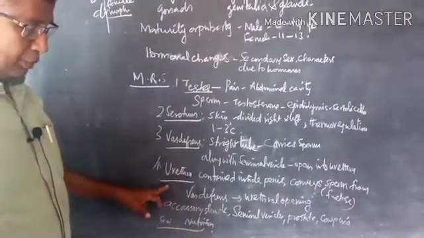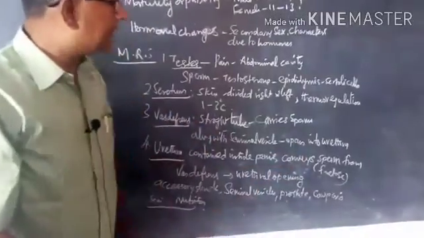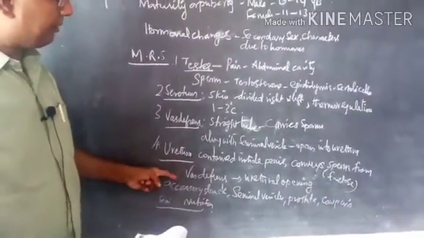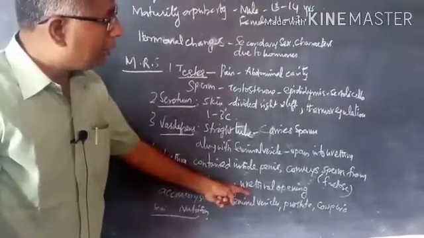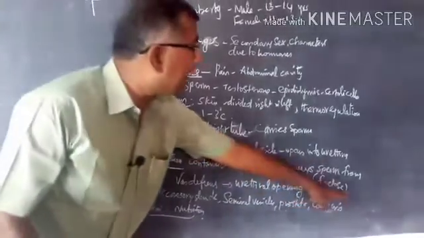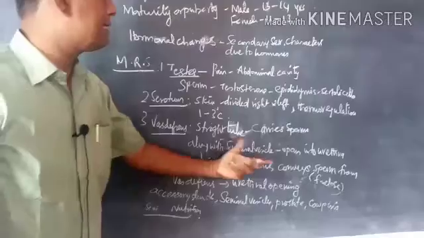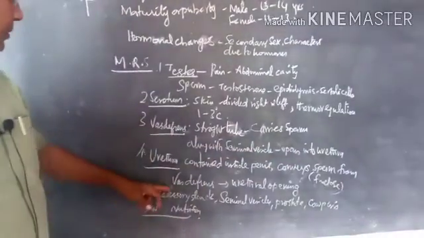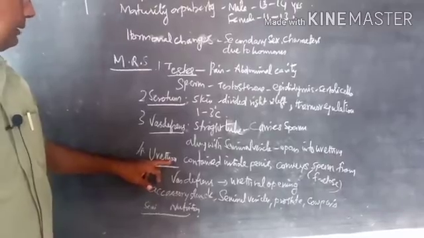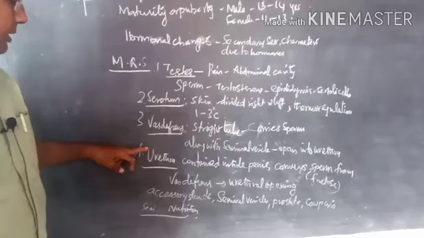Then next one is the urethra. It lies inside the penis and conveys the sperm from the vas deferens to the urethral opening, whereas the spermatozoa contain fructose, which gives energy for the movement of the sperm. Understand? So the urethra is common both for urination as well as sperm ejaculation.